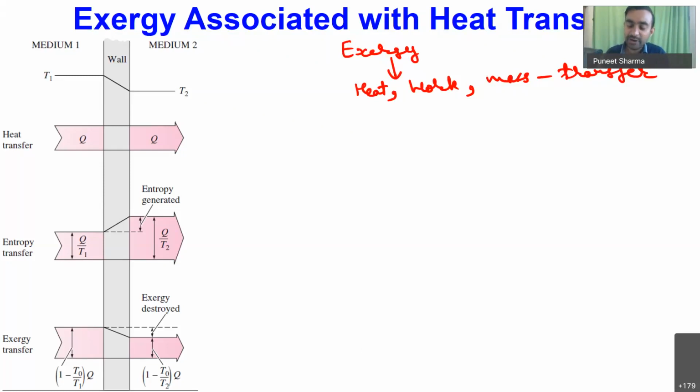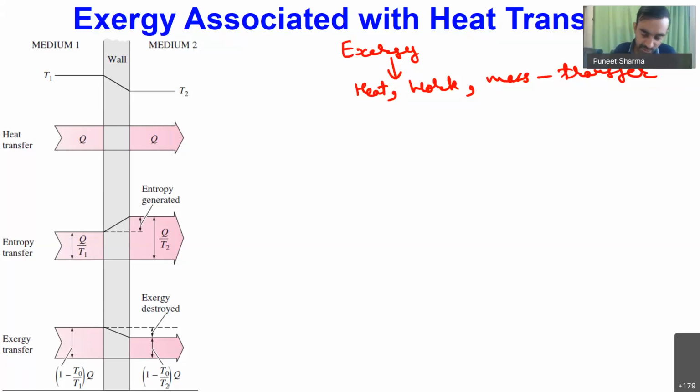And while we were studying the concept of entropy, at that time we found that work does not change the entropy of the system. So entropy is always associated with only two kinds of interactions, that is heat and mass interactions. Okay. But similar to energy, exergy change takes place with heat as well as work as well as mass. Okay.